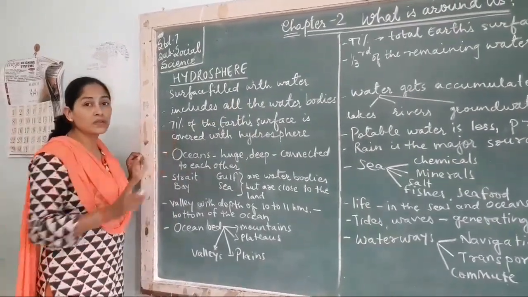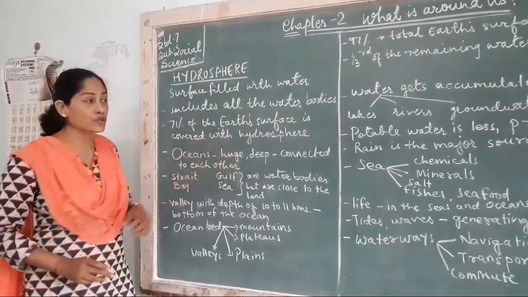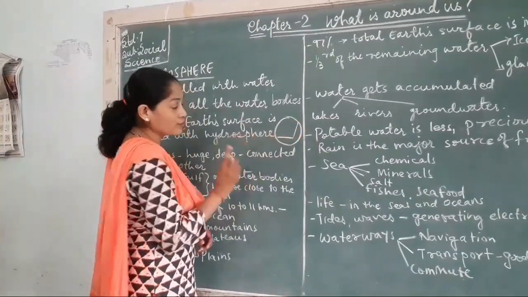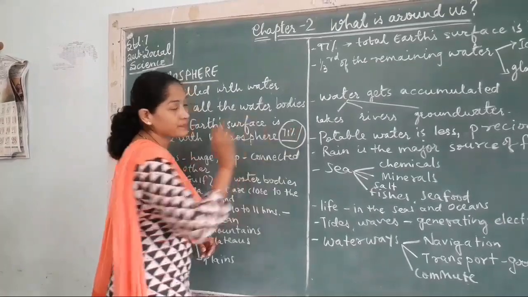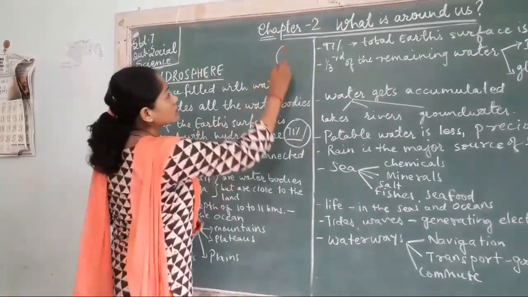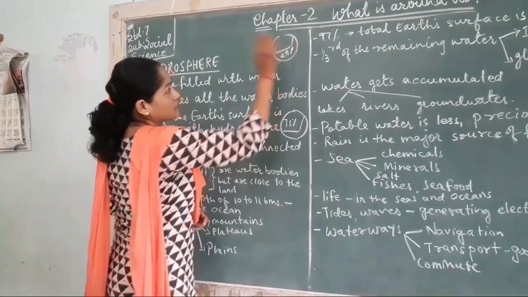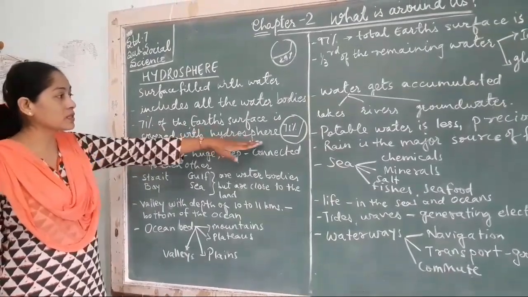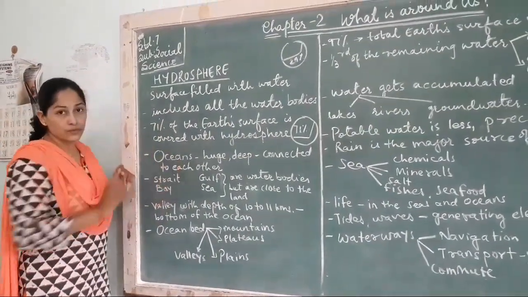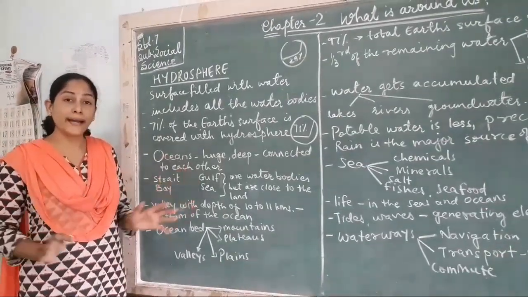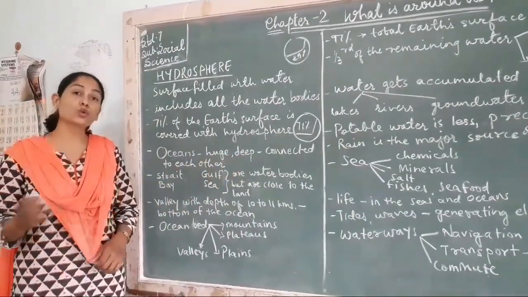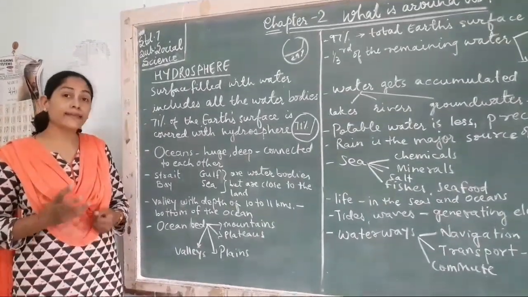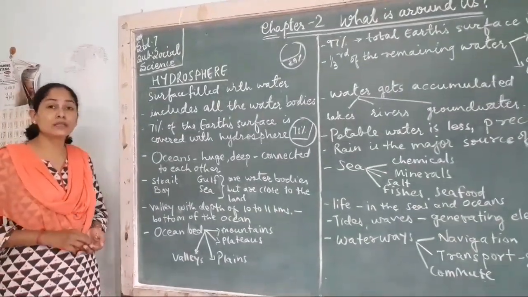Now, 71% of the Earth's surface is covered with hydrosphere. This is our Earth, 71% of which is filled with water. We have learned that 29% was lithosphere and 71% is filled with water bodies, that is hydrosphere. Oceans are huge and deep and they are interconnected. Look at the globe carefully. All the oceans are interconnected and they are deep and huge, out of which Pacific is the deepest one.